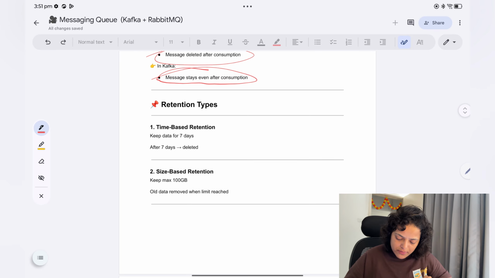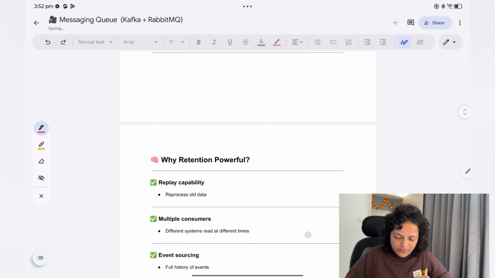So for retention, you have a time based retention and you have a size based retention. So what is time based? Keep data for 7 days and after 7 days delete it. Size based is keep a maximum of 100 GB, and after that remove the old data when the limit is reached.